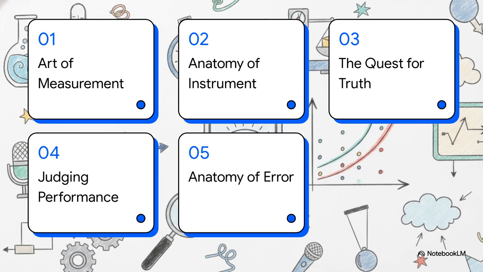And to help us get across that bridge, here's our roadmap for today's explainer. First, the art of measurement, then the anatomy of an instrument. Next up is the quest for truth, followed by judging instrument performance, and finally, we'll wrap up with the anatomy of error. All right, let's jump in.